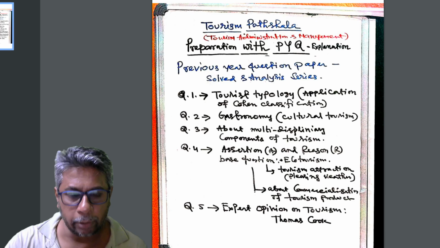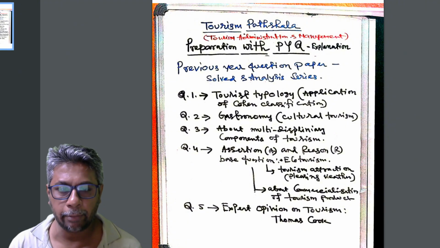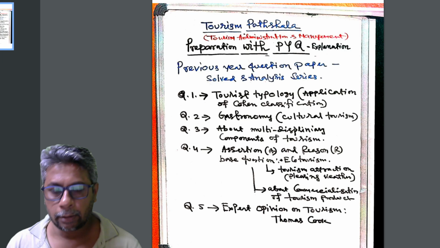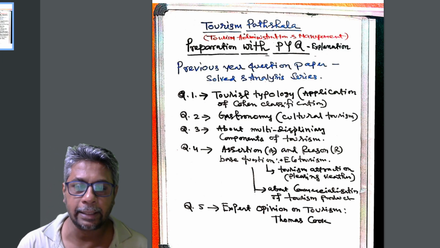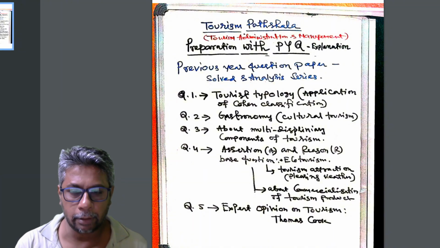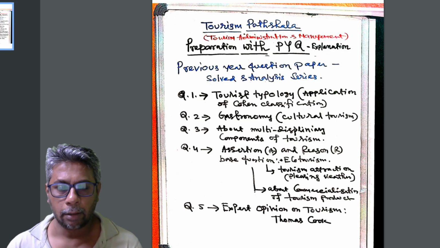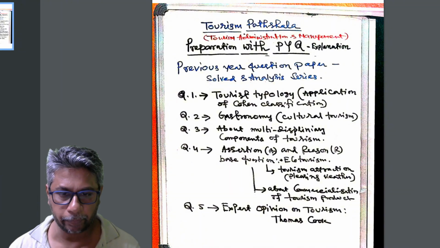Okay, the second question, we will learn about gastronomy, also based on cultural tourism. What do you mean by gastronomy, and what is the relation between tourism and gastronomy? Our third question is about the multidisciplinary component of tourism. They have given a question and statement, the various aspects on the disciplinary aspect of tourism.